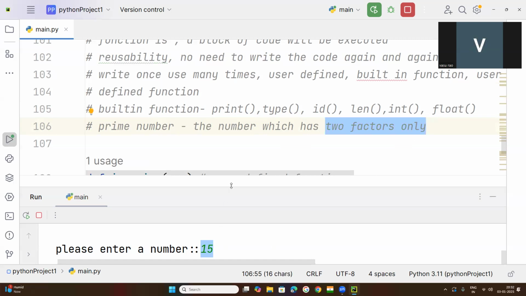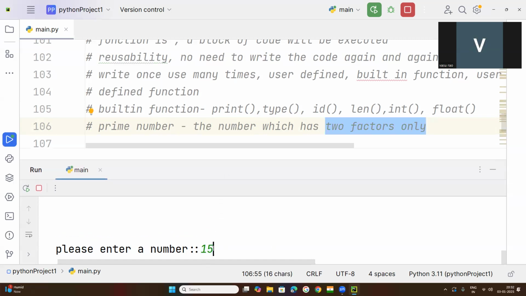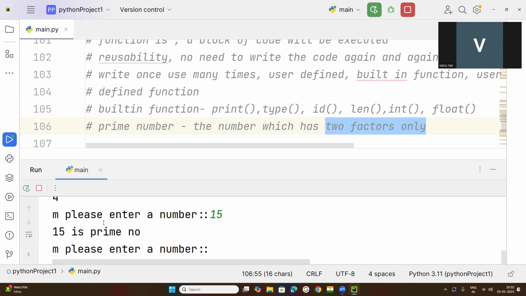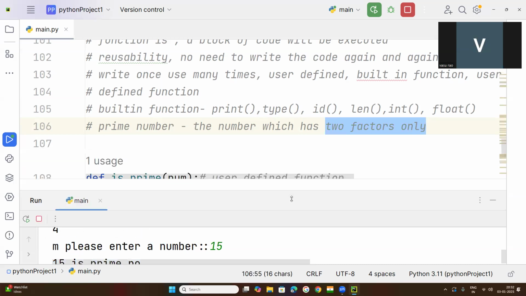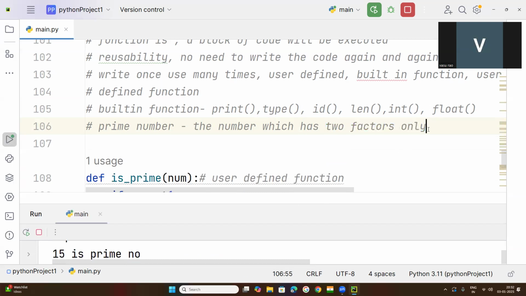Suppose I have written 15 here, is it prime or not? It is not prime. First of all, we need to check whether 15 is prime or not.